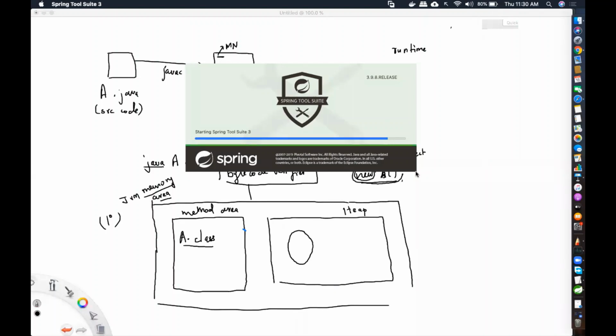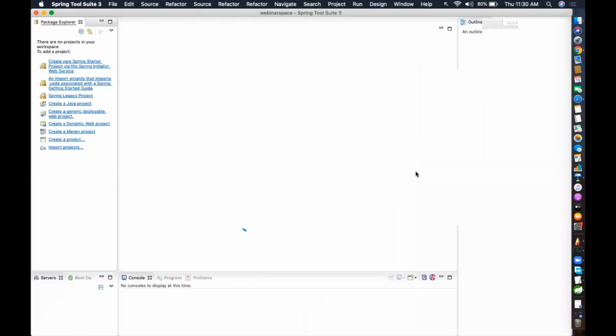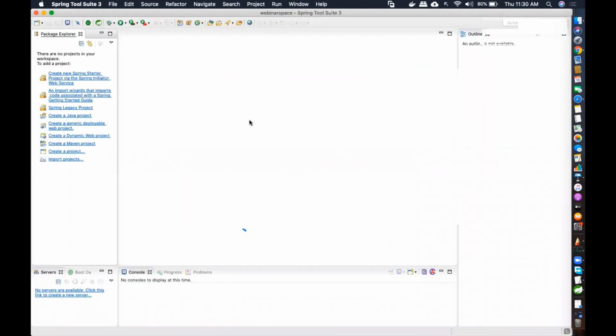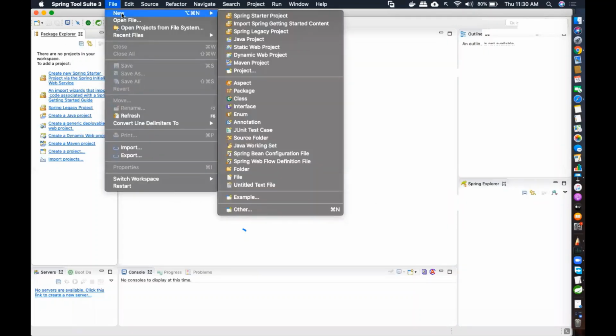Yes, and Anju, I'm using Mac right now. But don't worry, if you're using Windows, I will be giving you the step-by-step approach for Windows also. File, new. There is an option here called Java project.